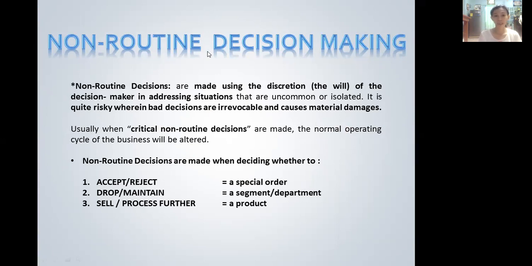So what are examples of non-routine activities? There are three that we'll be discussing the basics of today. The first one is to accept or reject a special order. The second is to drop or maintain a segment or a department. And the third one is to sell or process further. Each of these decisions may or may not alter the normal operating cycle of the business. Let's proceed.